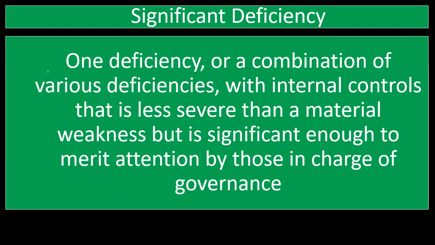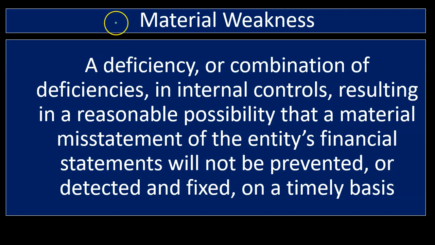So let's read that one more time. Significant deficiency, one deficiency or a combination, so we might be talking about a single deficiency or a combination of them, with internal controls. So obviously we're talking about the internal controls, the procedures to safeguard things like the financial statements being represented in accordance with a set of standards like generally accepted accounting principles, that is less severe than a material weakness, which is the next thing we'll look at, but is significant enough to merit attention by those in charge of governance. So it's something that we would want to bring to the attention of those in charge of governance. Then we're going to go to the material weakness, again, stepping it up a notch.